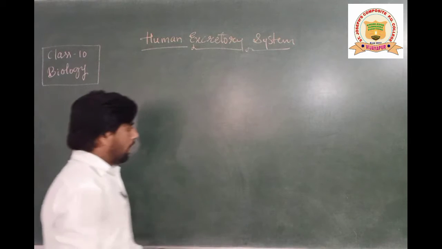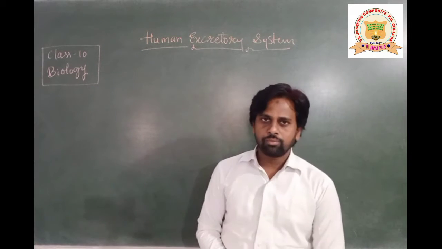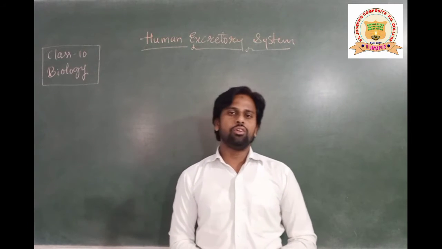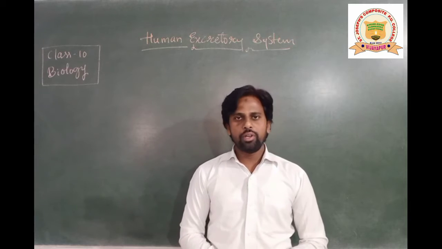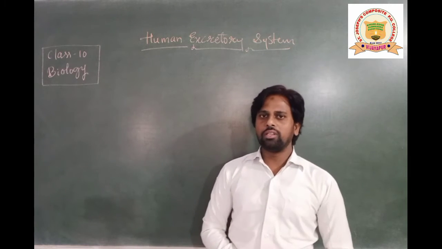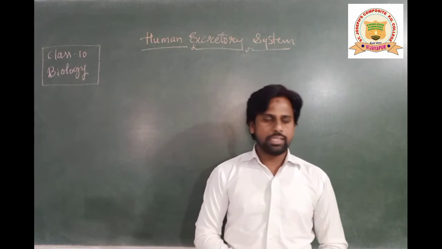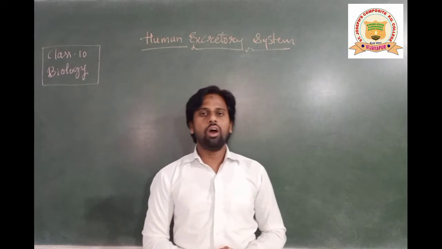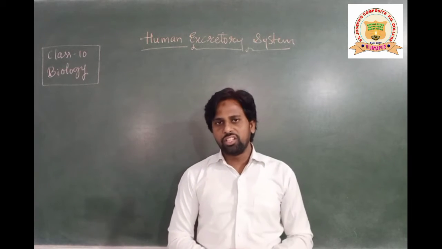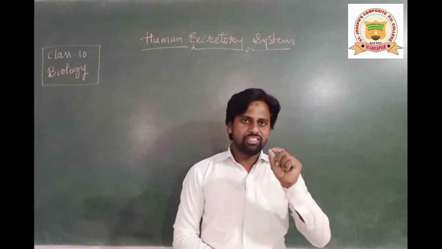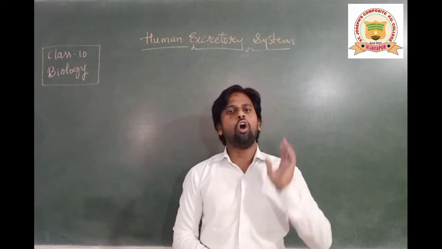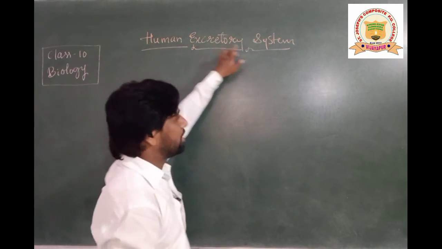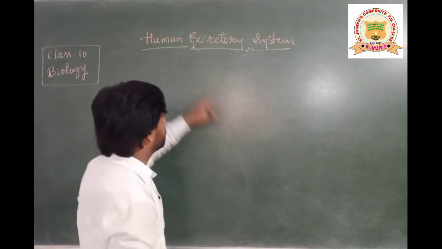Students, in the last video we discussed the process of excretion, its definition, and the nitrogenous wastes, that is ammonia, urea and uric acid, and how they are formed. Now we will discuss the removal of nitrogenous waste, that is excretion. Excretion takes place with the help of some body organs or a system. That system is called the excretory system. Since we are discussing human beings, it is called the human excretory system.